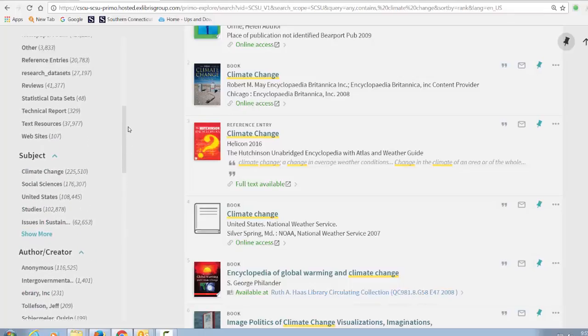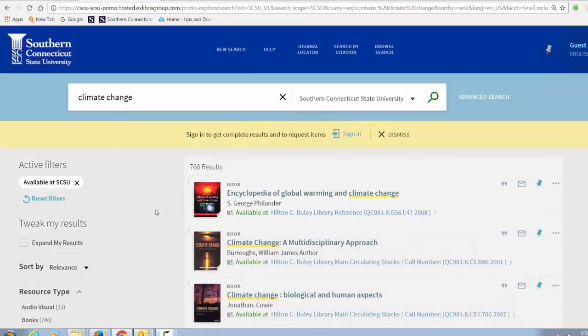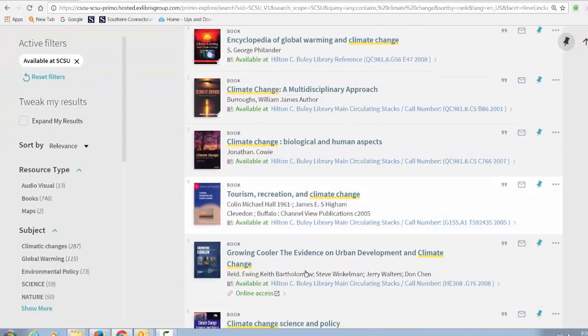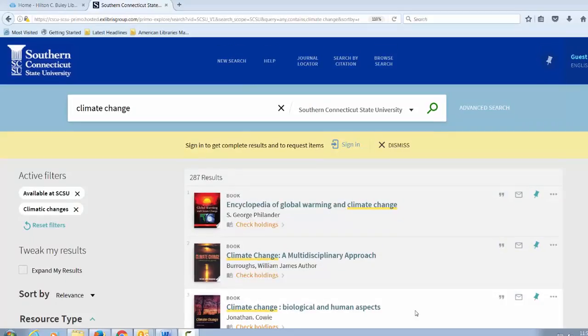So let's scroll up and select everything that's available at SCSU. And let's also select books that have climatic changes in the subject heading. Notice that we get far fewer results now because we've restricted our search to all books at SCSU that have climate changes in the subject heading. Having the filter show up here is very useful because we can keep track of our search.